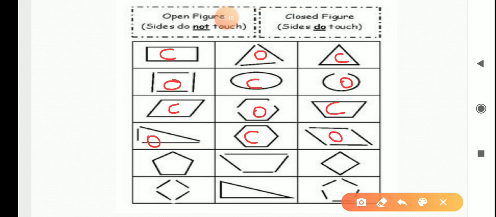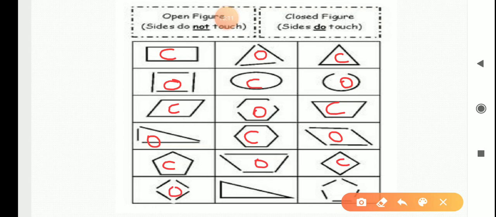Next figure, this is also closely packed. So we will write here C, closed figure. Then next figure has space given. So it is an open figure. After that, a kite shape is given. In this kite shape, it is also a closely packed figure. So we will write here C. And then next also a kite figure is given but it is open. So we will write here open figure.